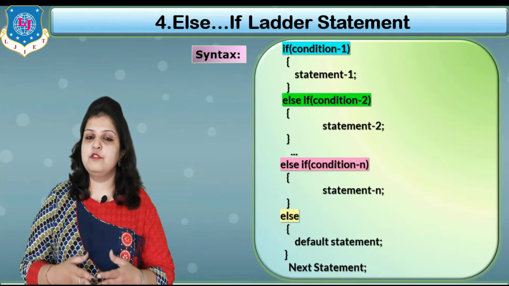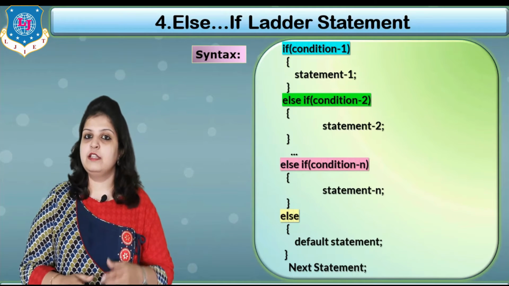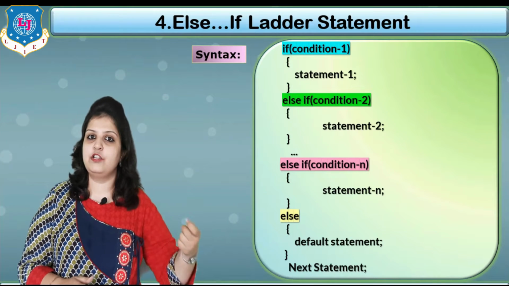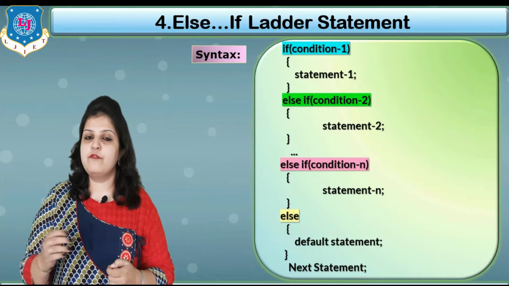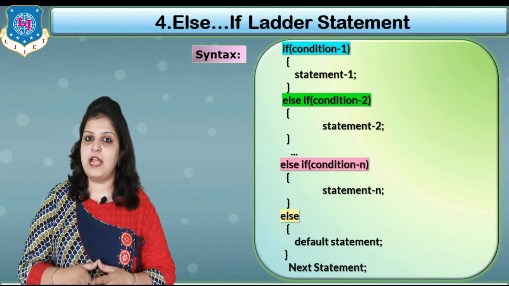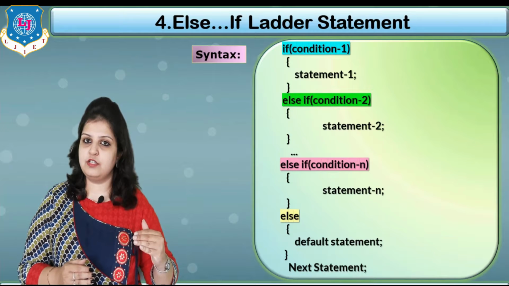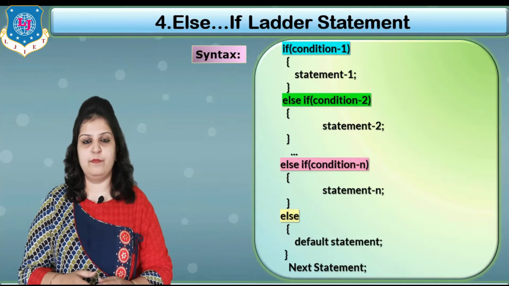Suppose you have 5 different conditions: the first condition we write in the if statement, that is if condition 1, and the remaining 4 conditions we write using else if, that is else if condition 2, else if condition 3, else if condition 4.